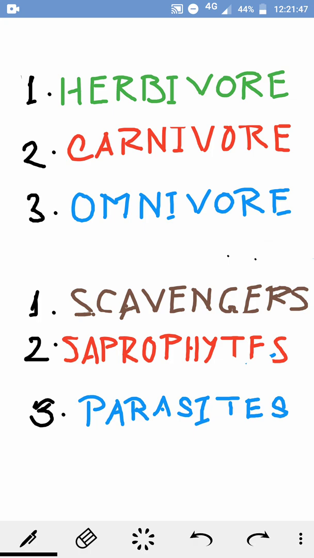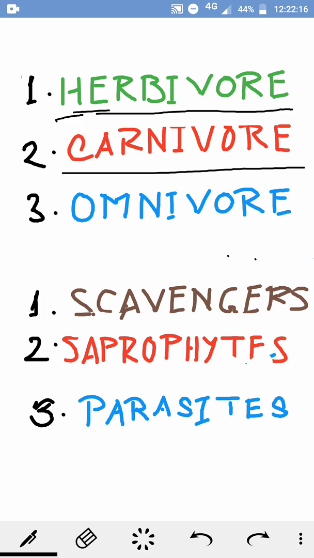So the animals which take their food from the plants are called herbivores. A term you get: herbivores. That means the organisms that take plants as their food are called herbivores. Now lion, tiger, do they take plants and grass? Certainly not. They take animals as their food. So the animals which take animals as their food are called carnivores.